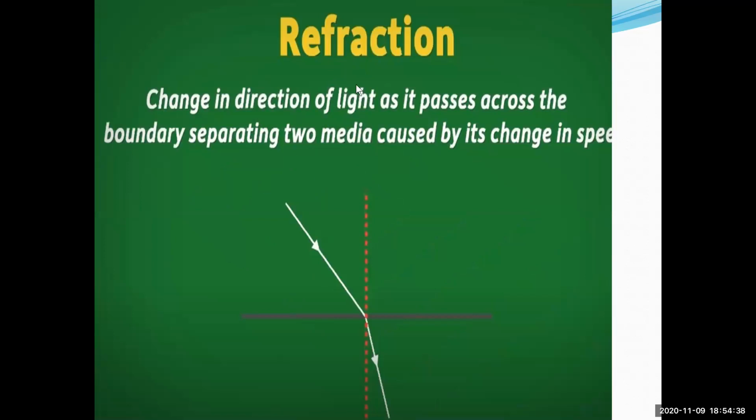So what do we conclude? What is the definition of refraction? When there is a change in the direction of the light as it passes across the boundary separating two media, caused by its change in speed. Okay, students, now you are seeing that the speed is also changing over here. At the boundary only, you can see that the direction is changing and the speed is also changing between the two media. This is called refraction of light. Okay.